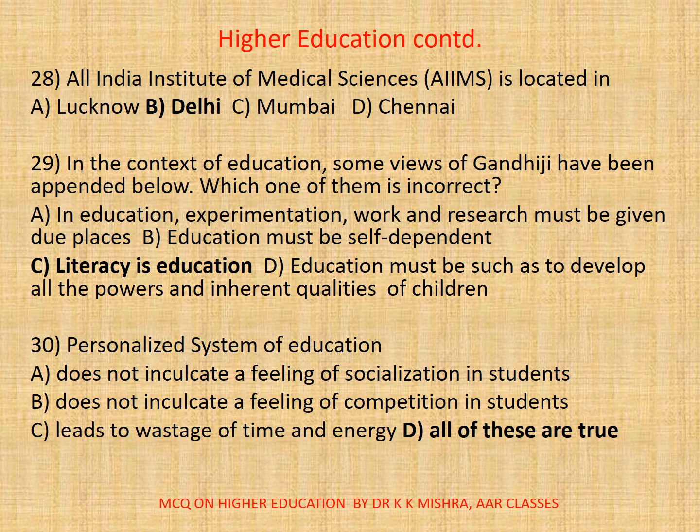29. In the context of education, some views of Gandhiji have been appended below. Which one of them is incorrect? If you look carefully, A. In education, experimentation, work and research must be given due places. B. Education must be self-dependent. C. Literacy is education. D. Education must be such as to develop all the parts and inherent qualities of children. So here the correct option is C, literacy is education, which is incorrect.